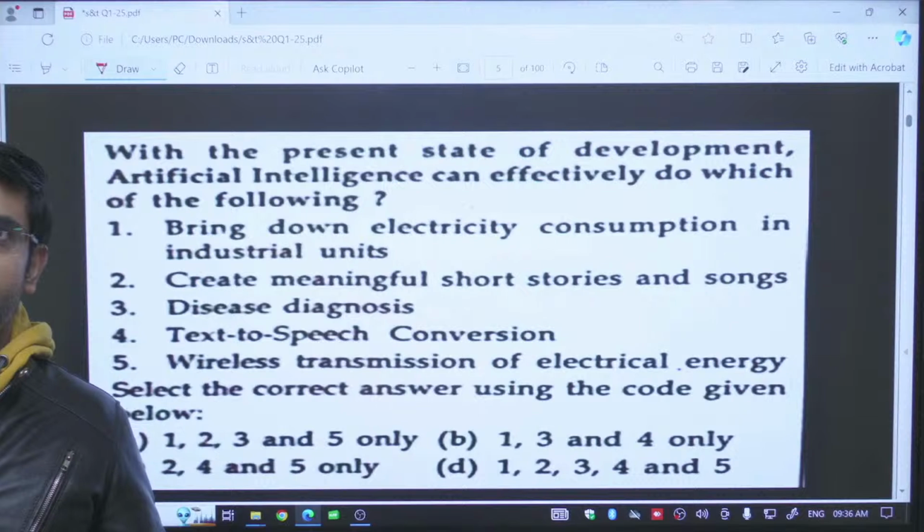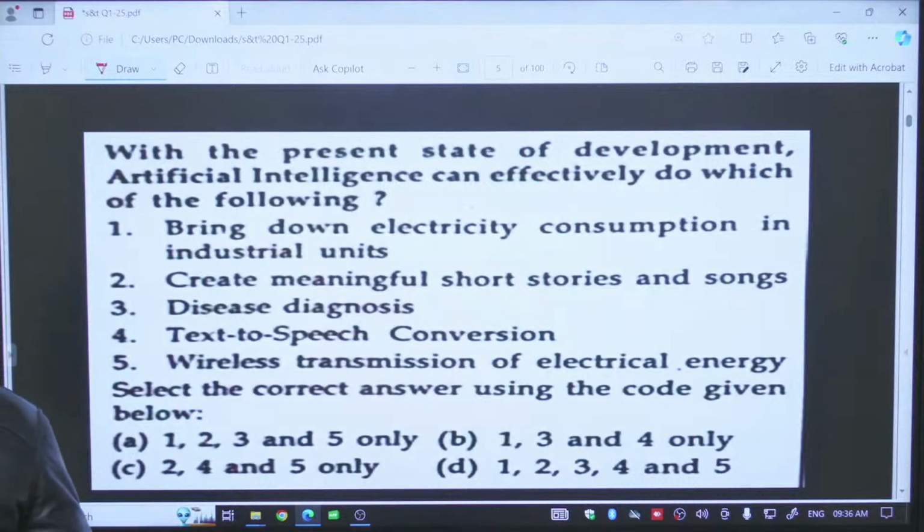Next, text to speech conversion. We are using it. Number of chatbots are there. We are using them on the daily basis. So it will be right. Next option: wireless transmission of electrical energy. This is also a right statement. Reason being, we are able to transmit electrical energy by using artificial intelligence.